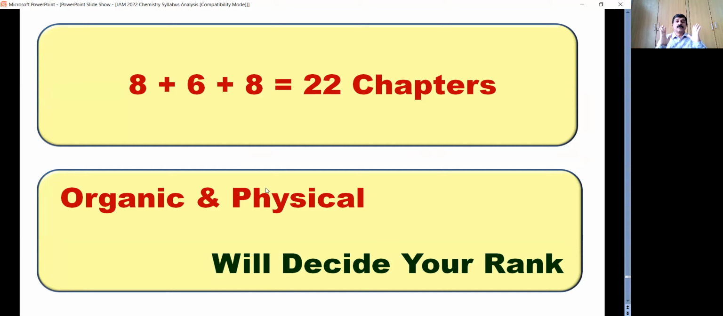So in total, you have 22 chapters. But remember, if you look at all these things, you can put them on your fingers. Coming to organic chemistry: structural theory, reaction mechanisms, including named reactions. Then you have pericyclic reactions and spectroscopy. And in physical chemistry, you have electrochemistry, chemical kinetics, thermodynamics, solutions including colligative properties, and also solid state, major chapters.